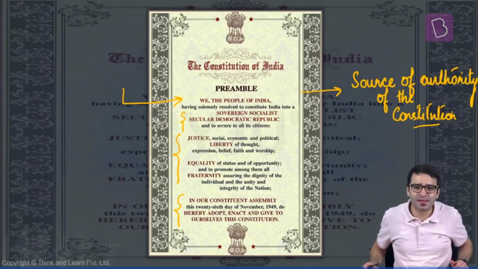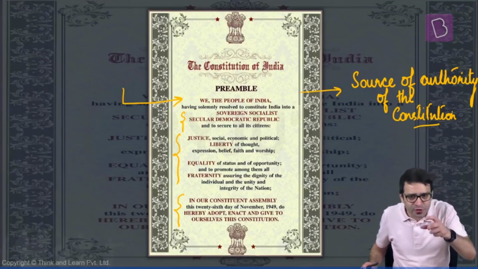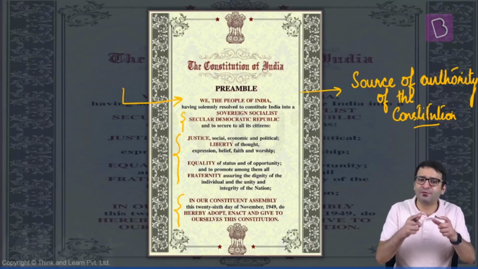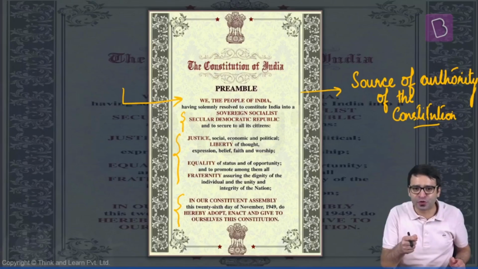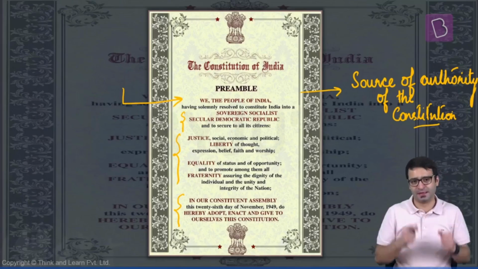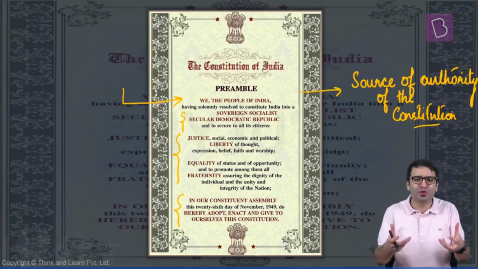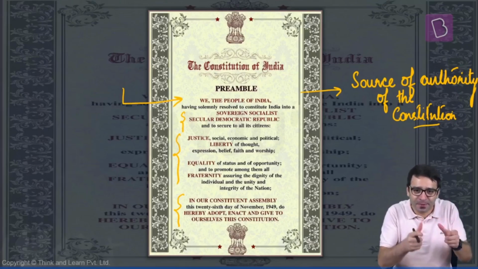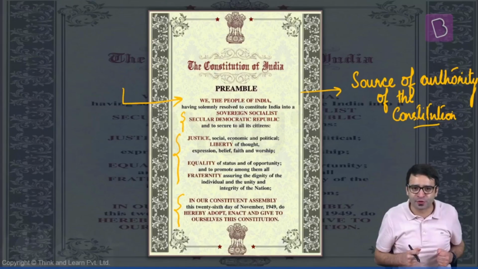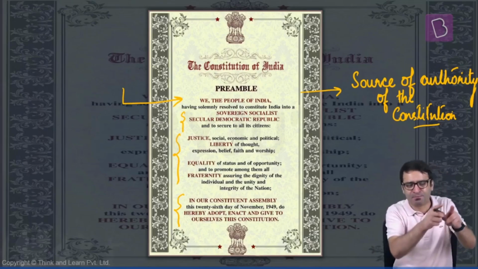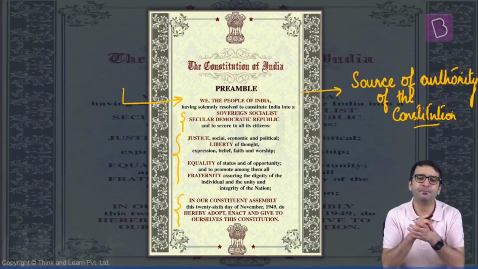This Constitution is not the gift of the United Nations. This Constitution of India is not the gift of the United States. This Constitution of India is not the gift of any foreign power. This Constitution is the gift of the people of this country to themselves. What is the source of authority of the Constitution? We the people. And our preamble begins with this beautiful phrase, we the people. That means this Constitution is the gift of the people to themselves. The source of authority of the Constitution, the authority from which the Constitution derives its power, is the people of this country. We, the people of India.